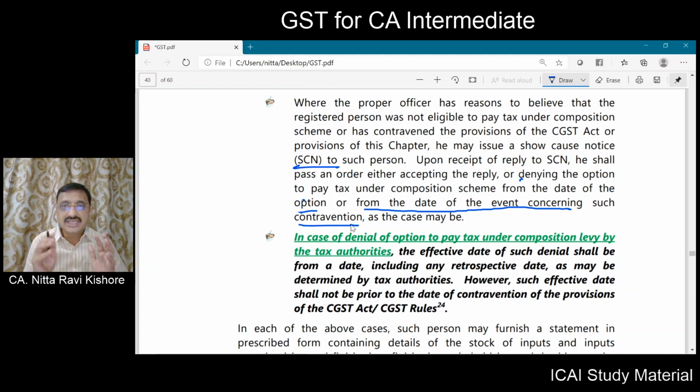So this tax authority is of the opinion that this fellow is not at all eligible for the composition scheme from the date on which he has opted for the composition scheme. So from that date itself he is not eligible.